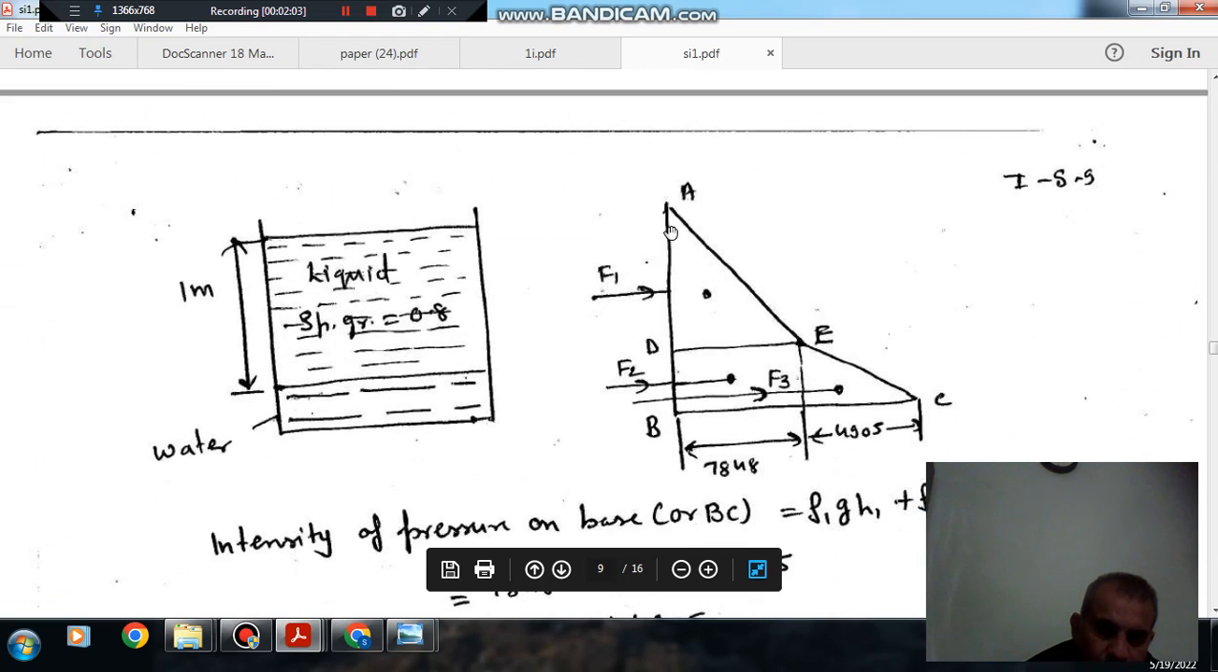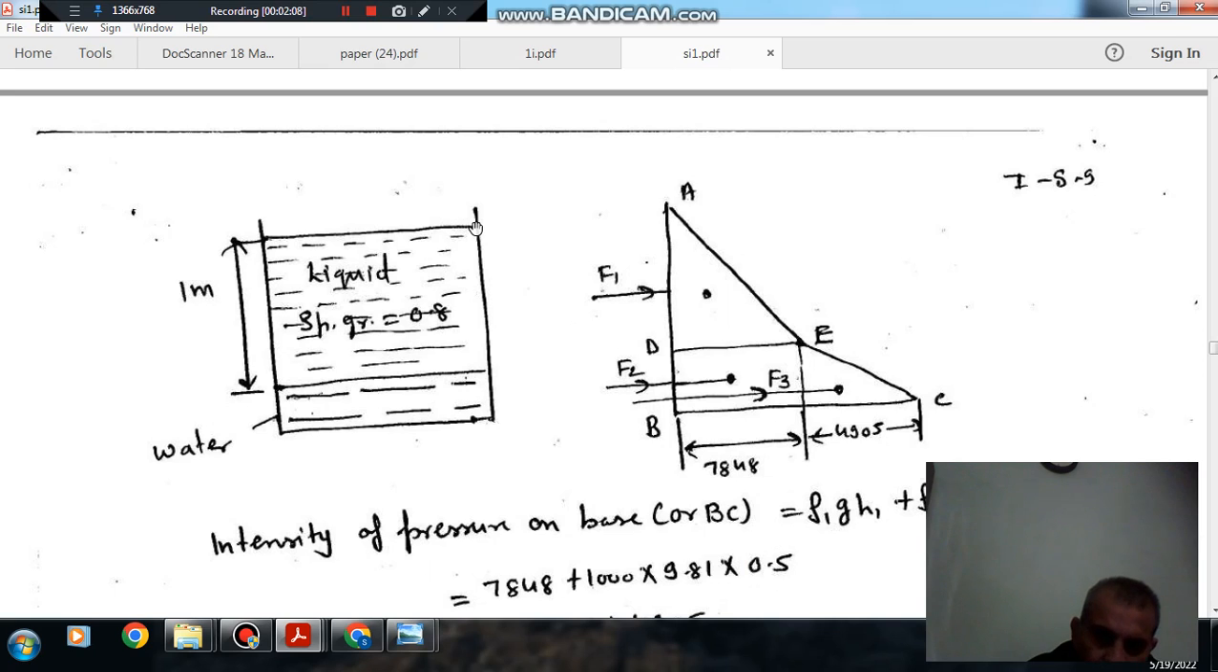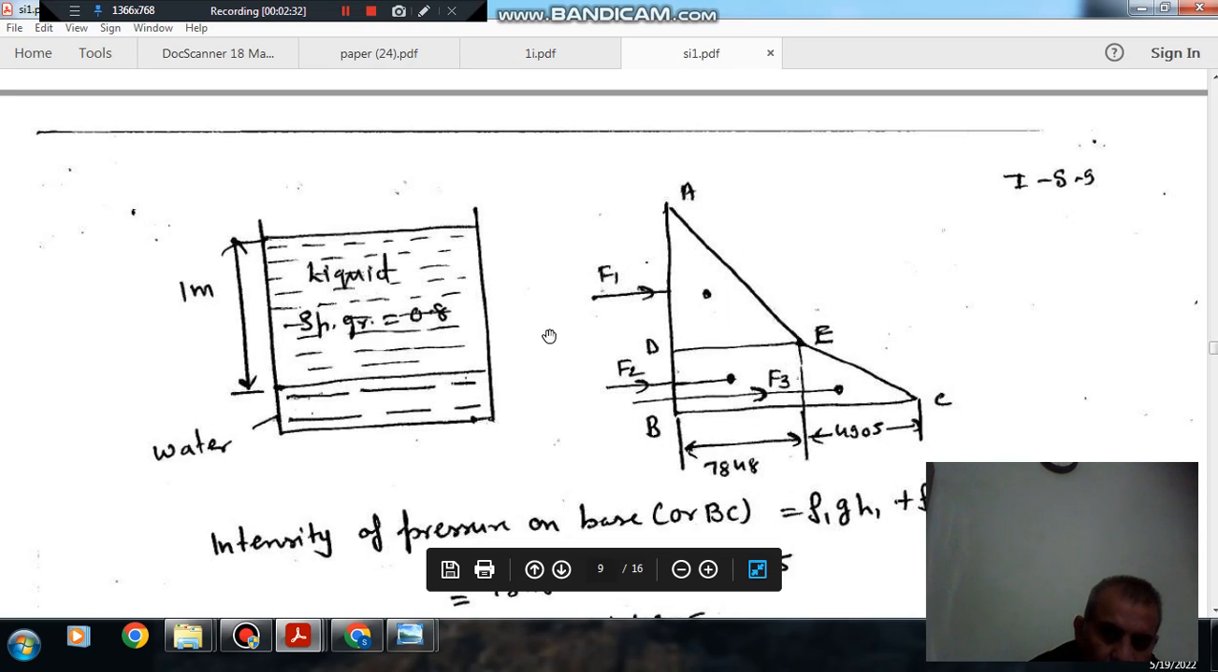So here the pressure is 0. As we go down we have to calculate the force on the one side. So this is your one side. As we go down the pressure will increase, and the pressure will be 0.8 gh, or 800 gh. So that pressure will be 7848.